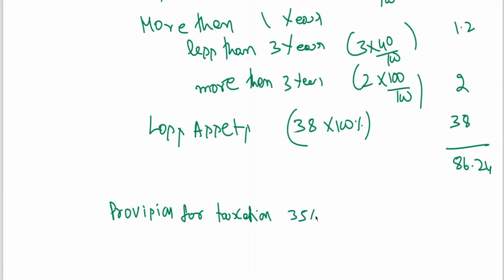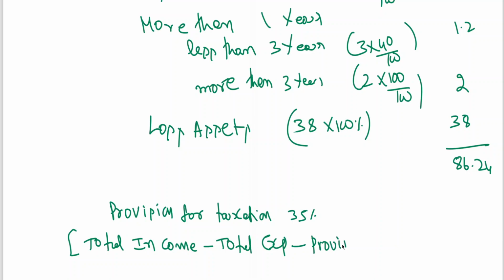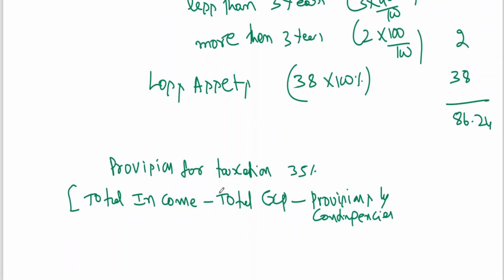That is total income minus total expenditure, provisions and contingencies excluding tax provision.